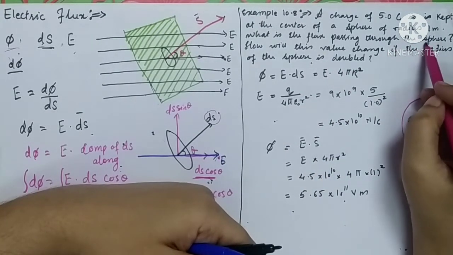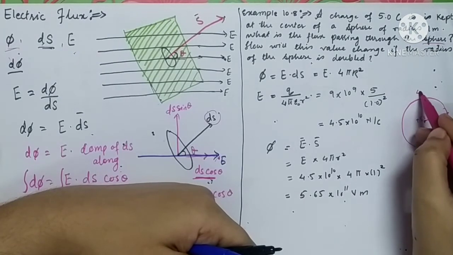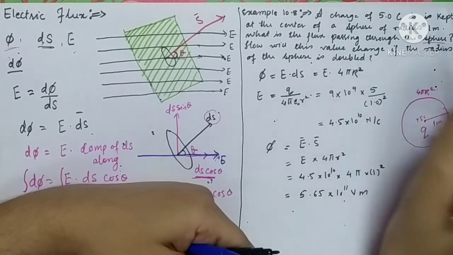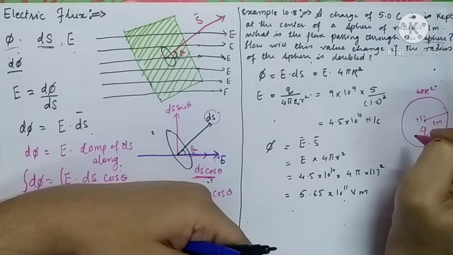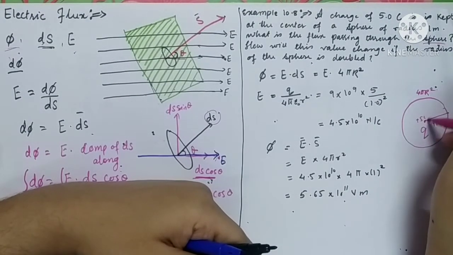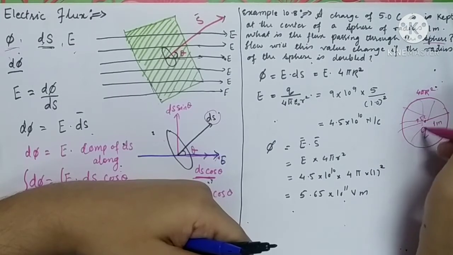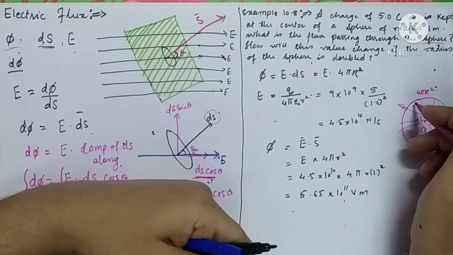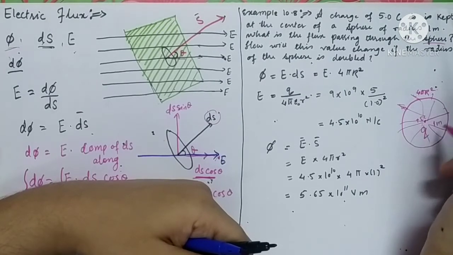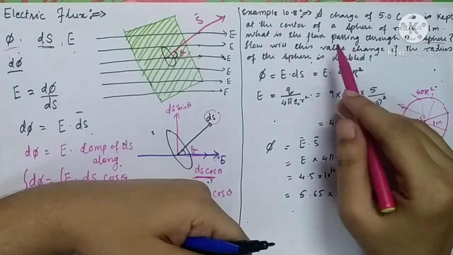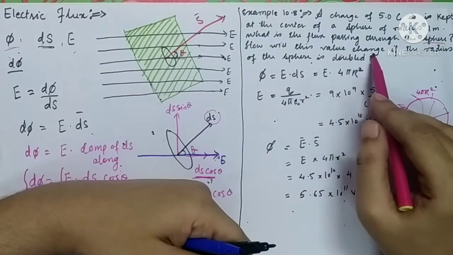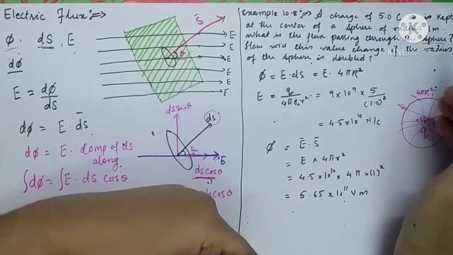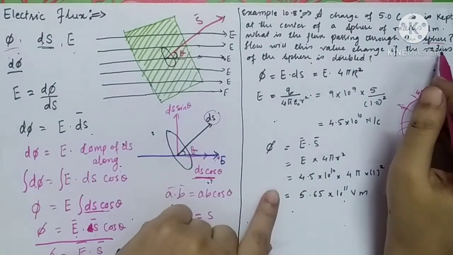As you all know, the surface area of the sphere is 4 pi r square. So you have to find the total number of lines of force passing through. Obviously these lines of force are going to pass all around the charge, and it will be perpendicular to each and every surface area of the sphere. How will this value change if the radius of the sphere is doubled? Okay, so let us see how to find it out.